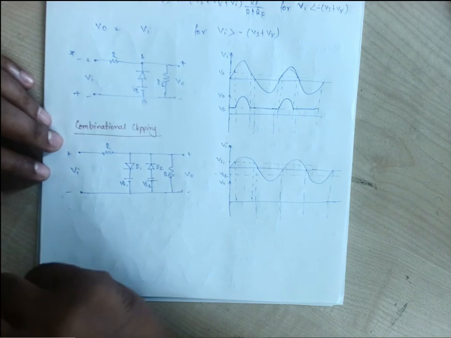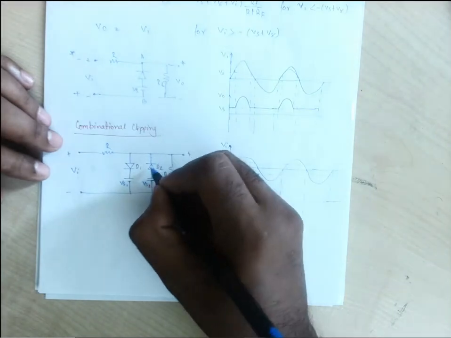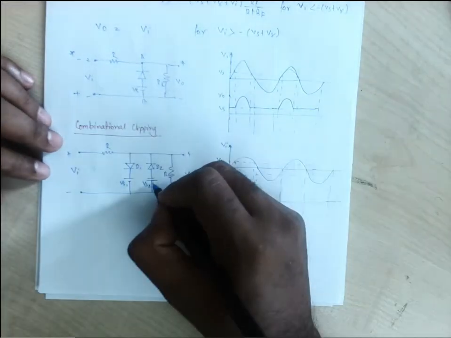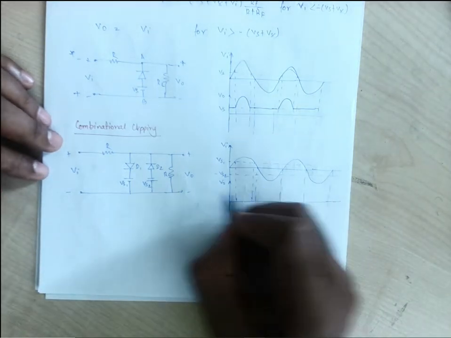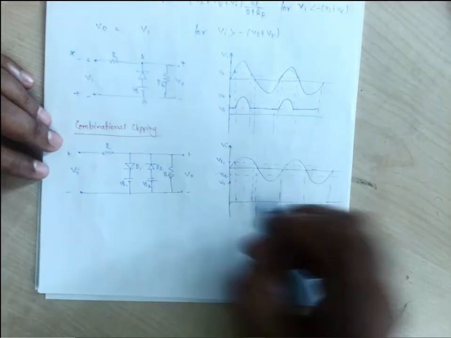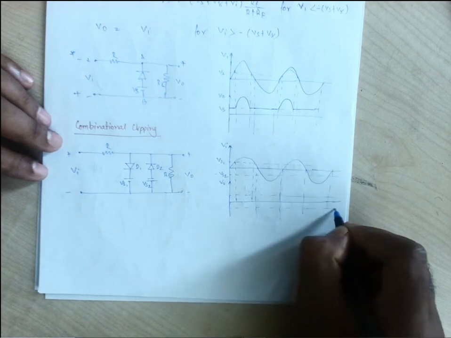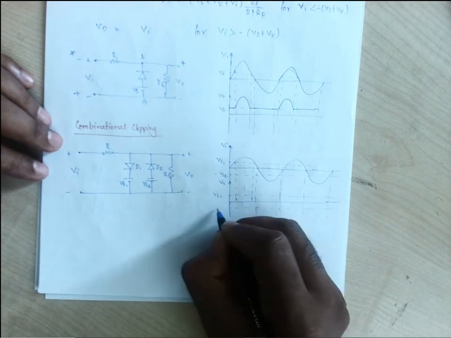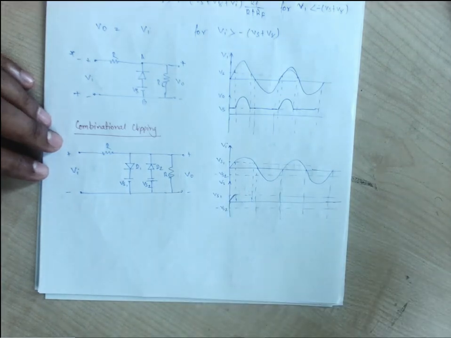Off state means the output will be the voltage across this RL. D2 will also be off because Vs2 is making this diode off. So if this is the Vs2 level and this is the Vs1 level, the output is like this, up to where Vi does not overcome Vs1.